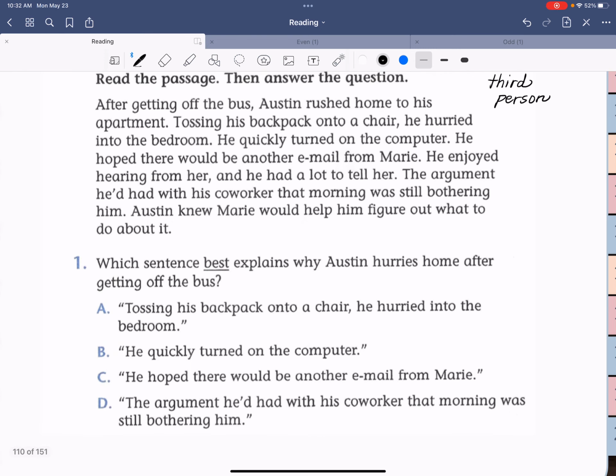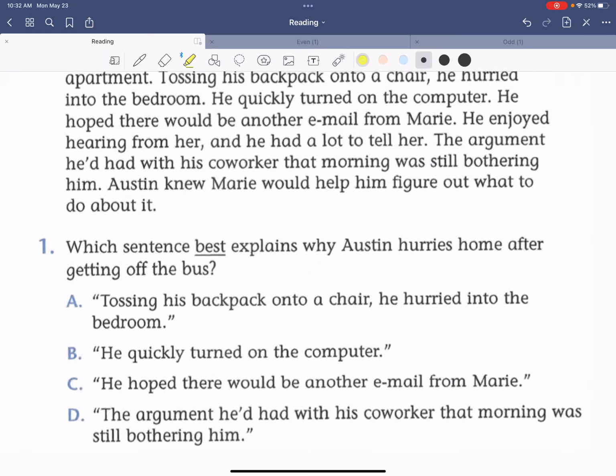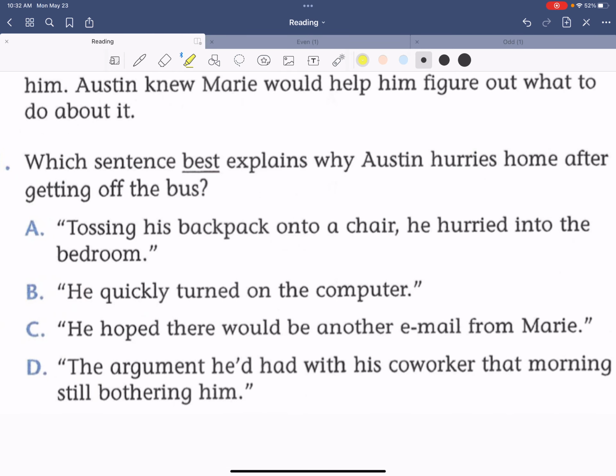Which sentence best explains why Austin hurries home after getting off the bus? Now, the first thing I want you to notice is that each of these answer choices are direct quotes from the story. We're looking for the one of them that explains why Austin hurries home after getting off the bus.